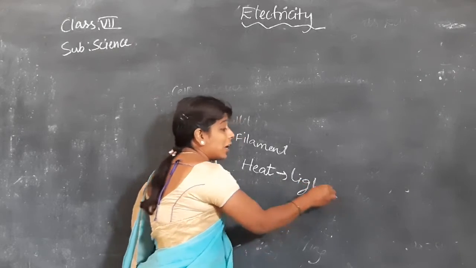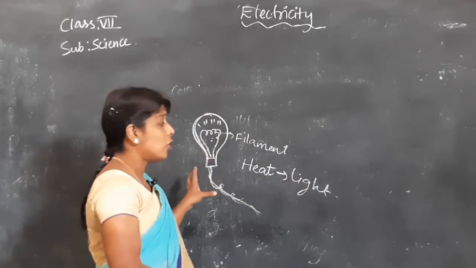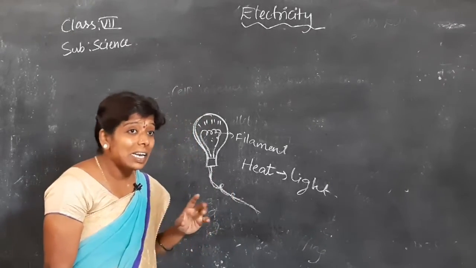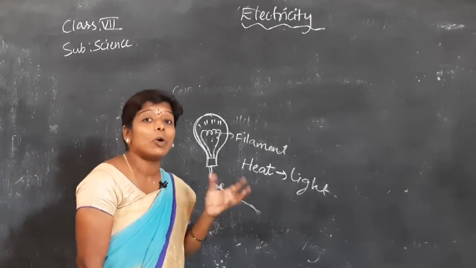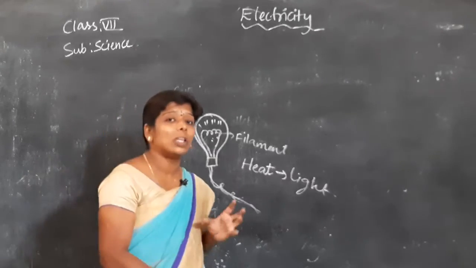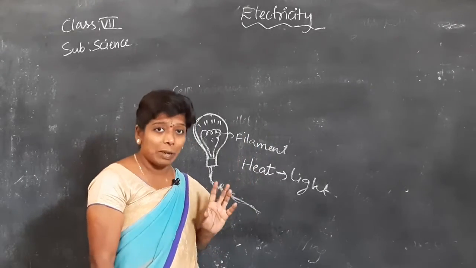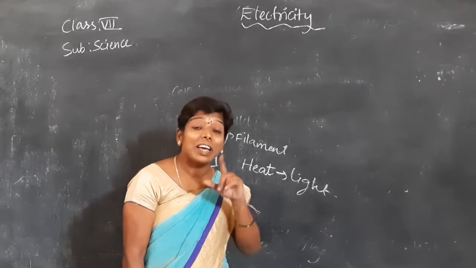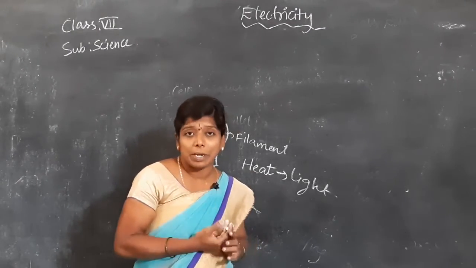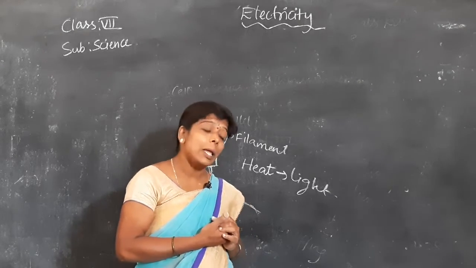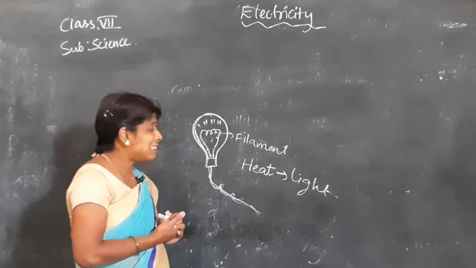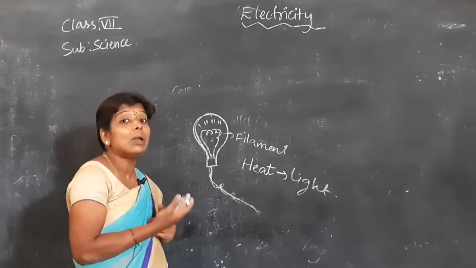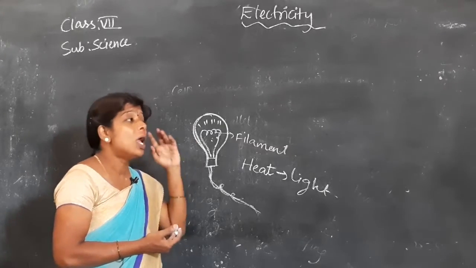This is important. When you are passing current through any electrical devices, heat energy is produced. Suppose when you switch on the bulb, just go and touch it. Will it be cool? After about 20-30 minutes, go and touch the bulb. It is very hot, because heat energy is developed when you are passing current continuously. Heat energy is first developed, and heat energy changed into light energy.